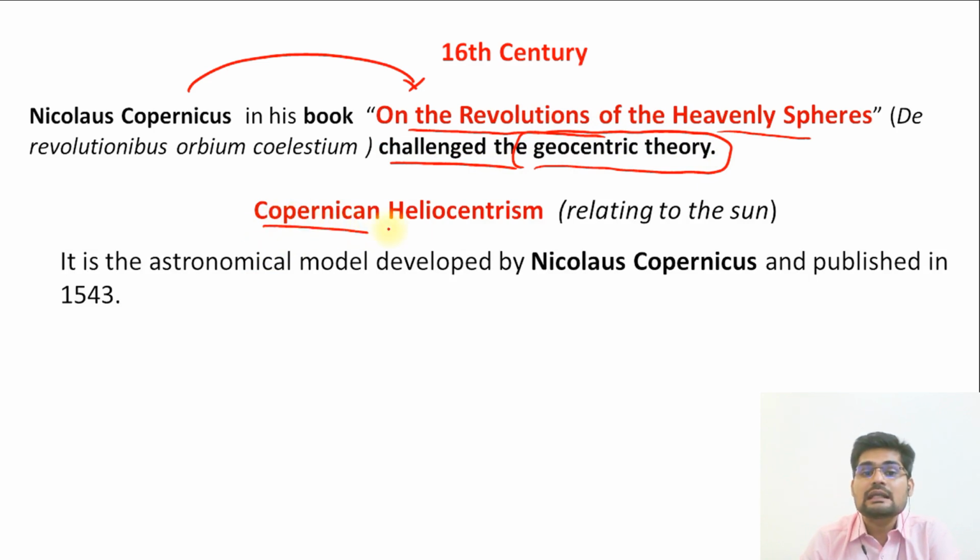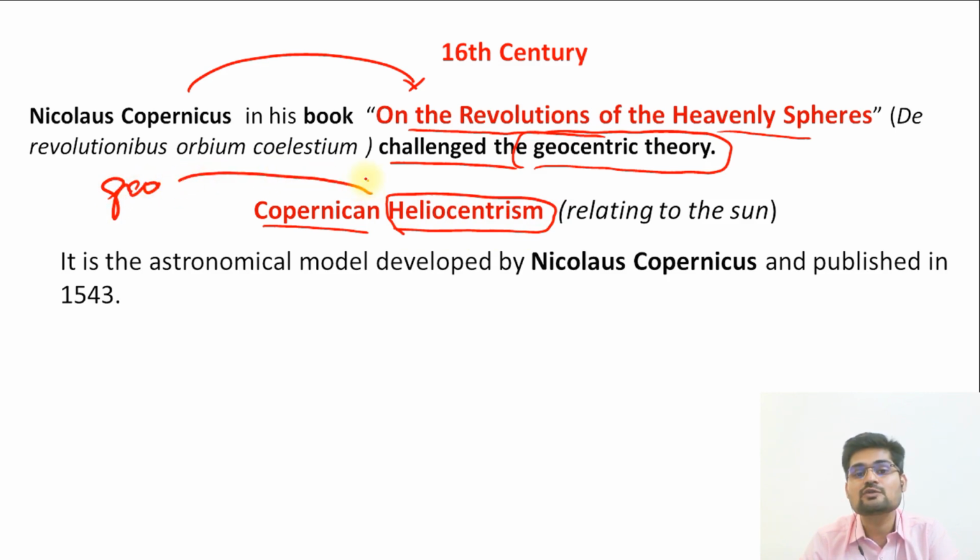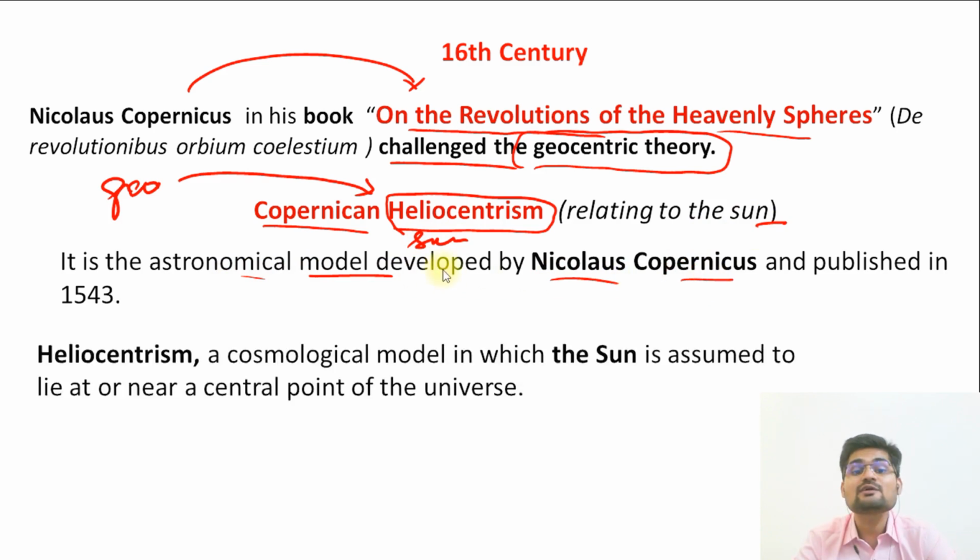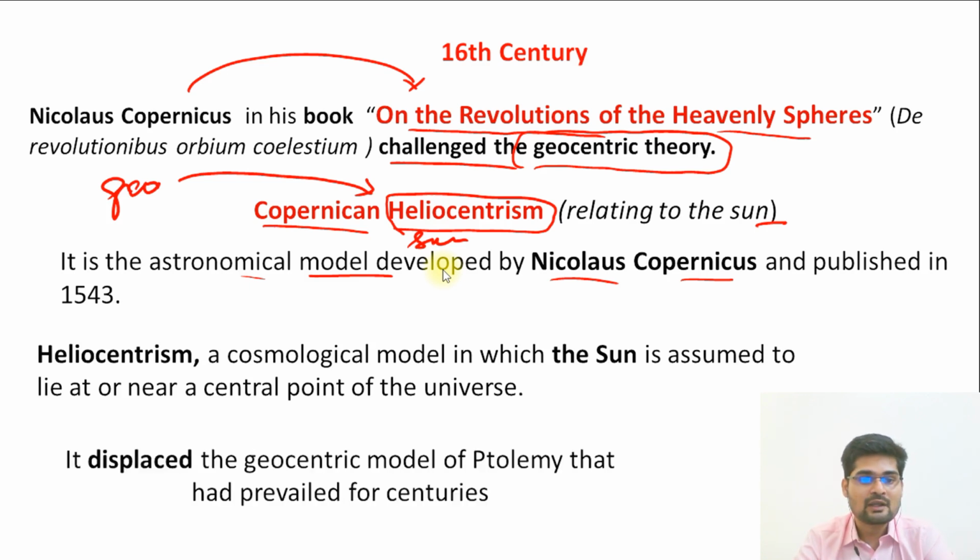Copernicus talked about another concept that was heliocentrism. So from geocentrism, the concept was now brought towards heliocentrism, that is, the sun-centric concept. An astronomical model developed by Nicholas Copernicus, published in 1543, heliocentrism has been described as a cosmological model in which the sun is assumed to be at the center or near the central point of the universe. That is important here. So it displays the geocentric model of Ptolemy.